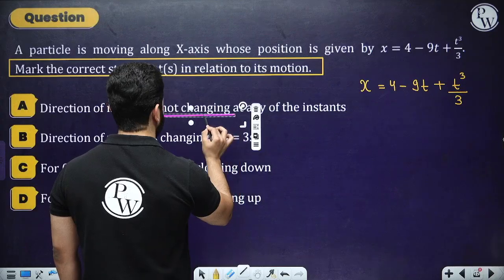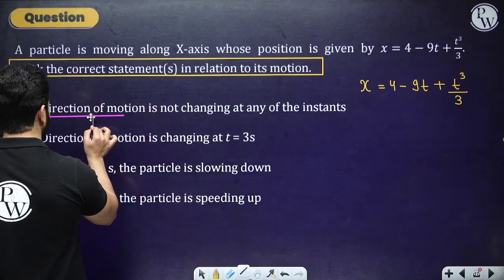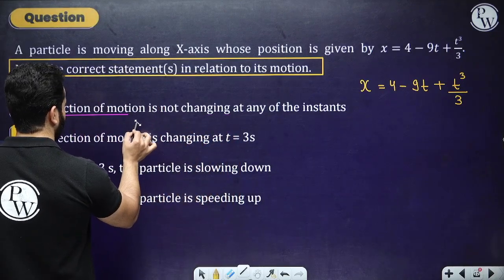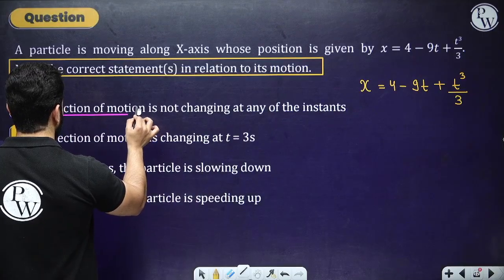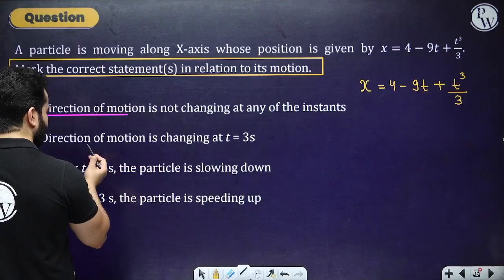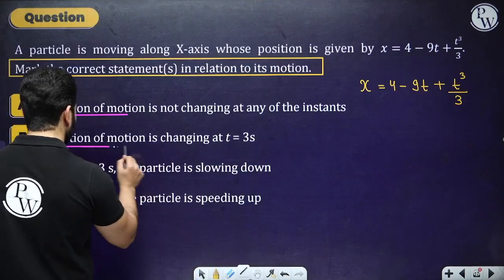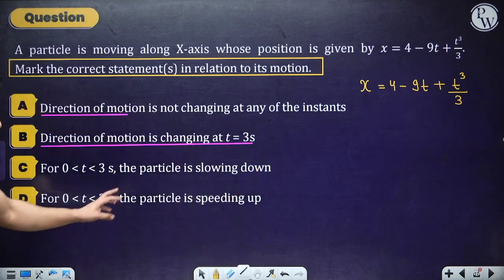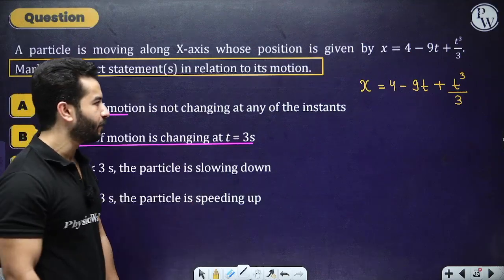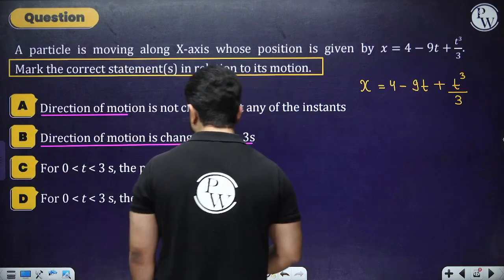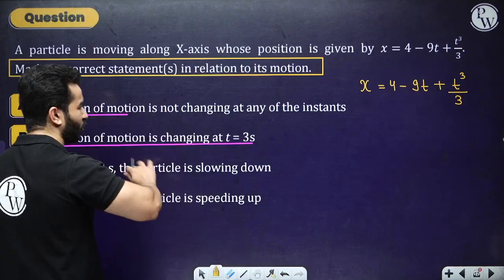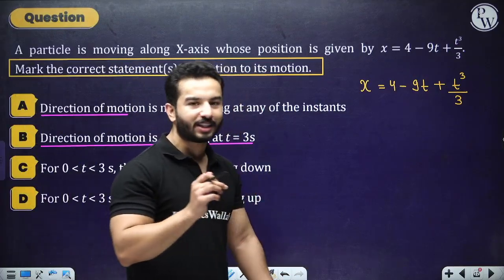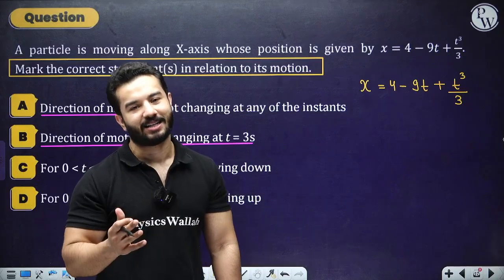And what is not changing? The principal thing is actually the direction is not changing, right? We are talking about this thing. Then again in the second one, they are saying that the direction of motion is changing. So first let's talk about this. Then they are talking about whether it is slowing up or speeding up. So if we are talking about direction is changing or not changing, it will depend on whether the velocity is becoming 0 at a certain point or not.